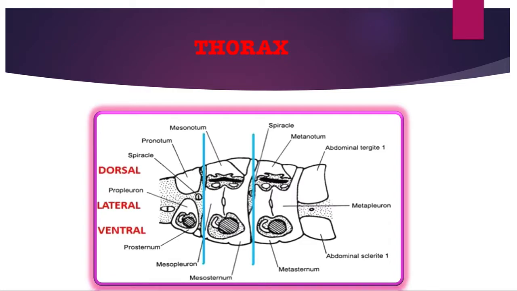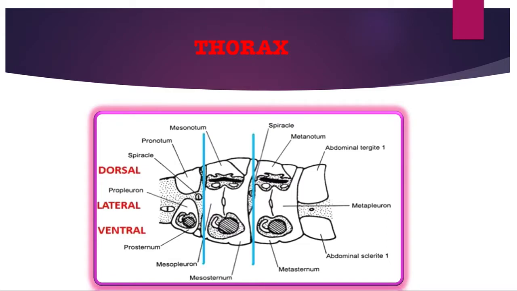The thoracic sterna of each thoracic segment are called prosternum, mesosternum and metasternum. It is made up of segmental plate, eusternum and intersternite spina sternum. Thoracic pleura is the lateral body wall of thoracic segments between notum and sternum.